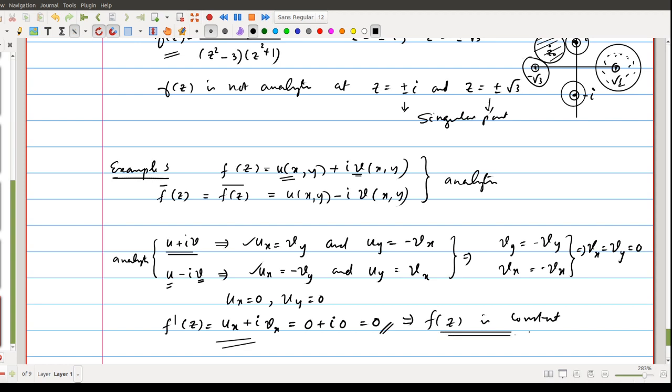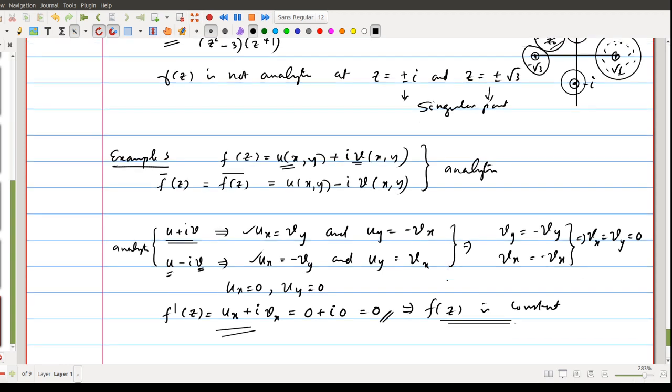Okay, so we can conclude that whenever a function and its conjugate both are analytic throughout the domain D, then that function is constant throughout that domain. So this is also discussed as theorem, example 3.